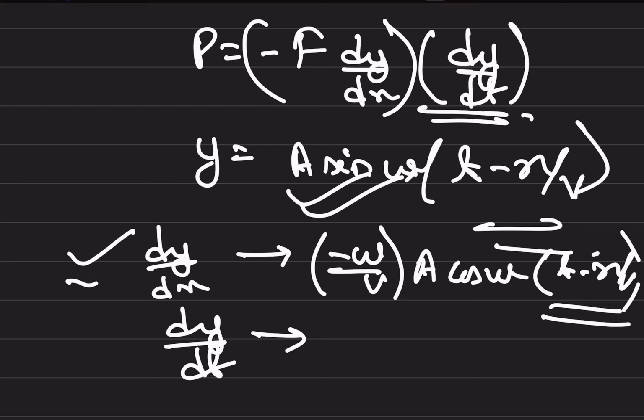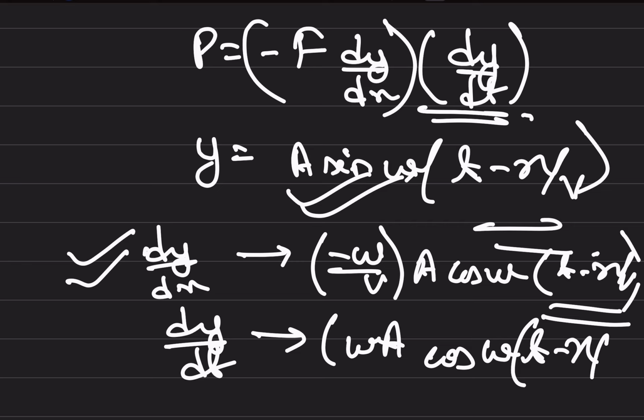When we differentiate in terms of t, we will get omega into a into cos of omega t minus x by v. The sign changes into cos by the differentiation.